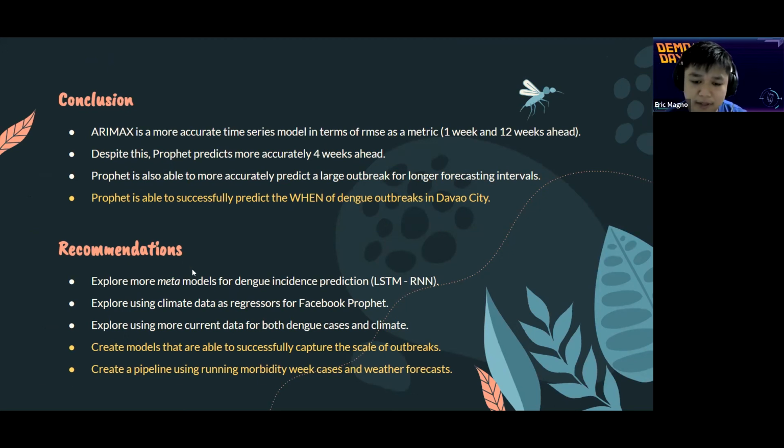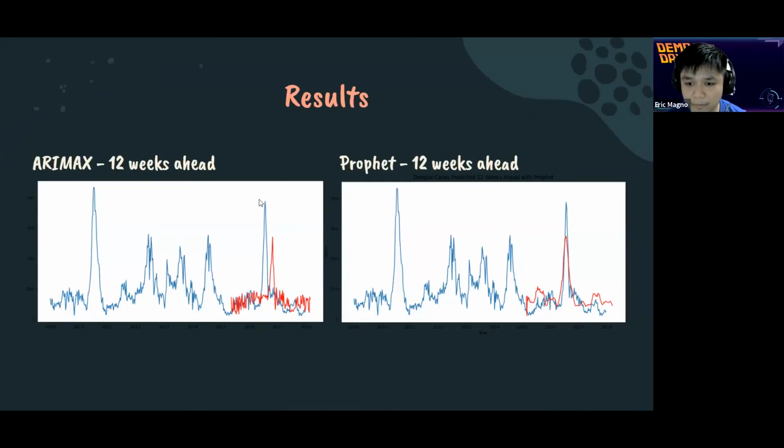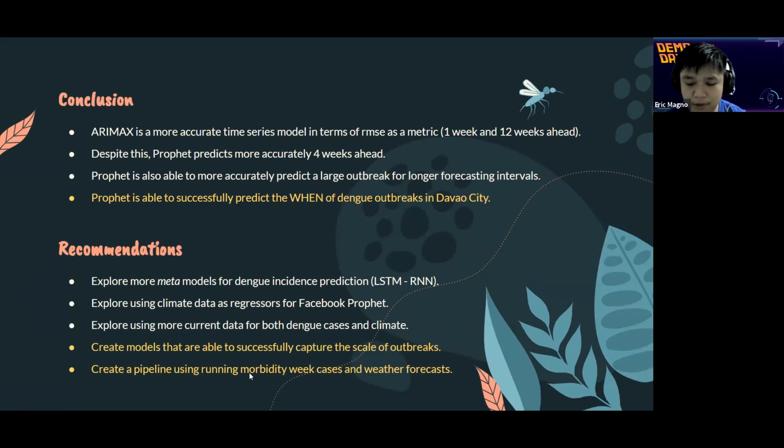Some recommendations I have is that we should explore more models for dengue incidence prediction. If you look at studies, LSTM, which is a recurrent neural network, seems to be the most used model. We could explore using climate data as regressors for Facebook Prophet, and explore using more current data for both dengue cases and climate. Some more applicable recommendations are that we can create models that are able to successfully capture the scale of outbreaks. If you look at the last slide, we want to be able to overestimate the number of cases so that we can predict the scale of the outbreak other than the when. And we can create a pipeline using running morbidity week cases and weather forecasts.